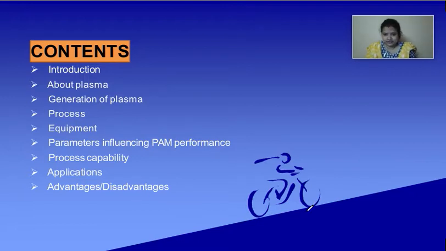In my first lecture for plasma arc machining, I gave a brief introduction of plasma arc machining, and I also explained the plasma, how the generation of plasma occurs, and the process as well as the equipment. So this portion I have already covered in my previous lecture. Today in this lecture, it's all about the parameters influencing plasma arc machining performance, process capability, application, and advantages and disadvantages of this process. So without any further delay, let's go to the next slide.